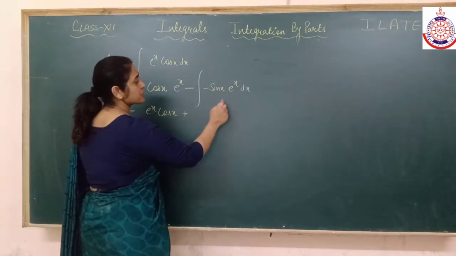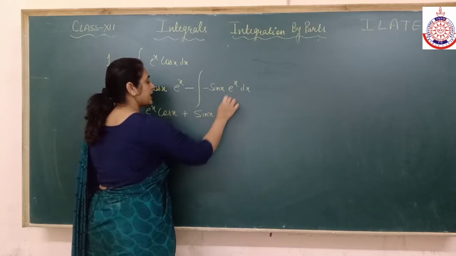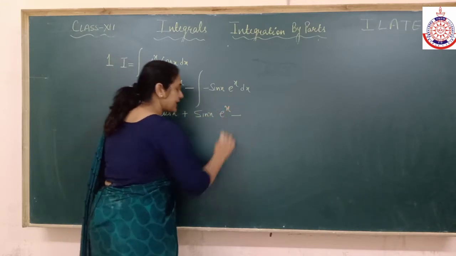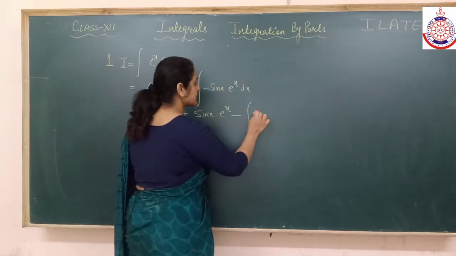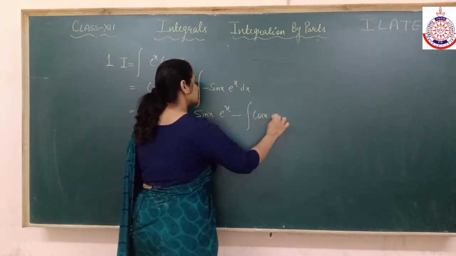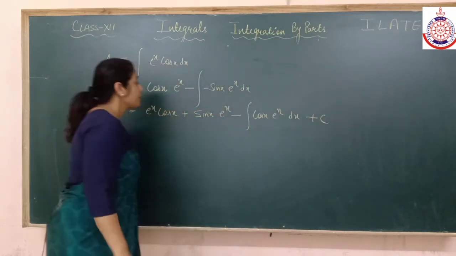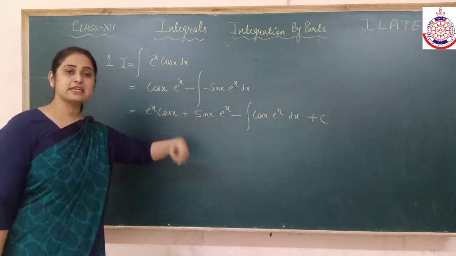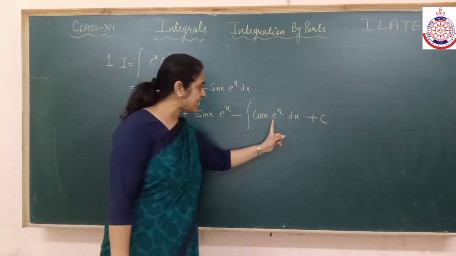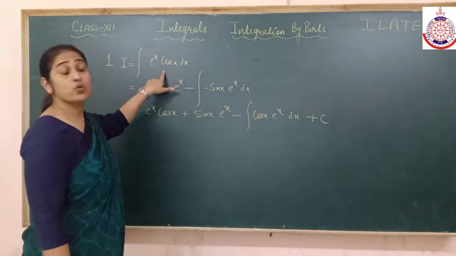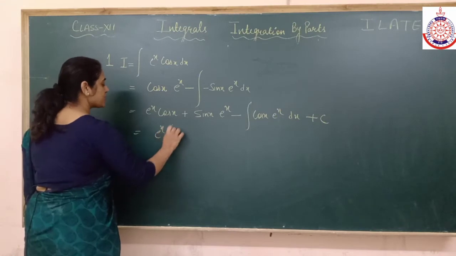First function, trigonometry, as it is. Integration of e^x, that is e^x, minus integral of the differentiation of sin, that will be cos x e^x dx. Because now it will get over. Otherwise if I start again, it is the same thing again and again. So I have reached the integral e^x into cos x dx, which was my starting function. So I will replace it by I. I am taking common from here.